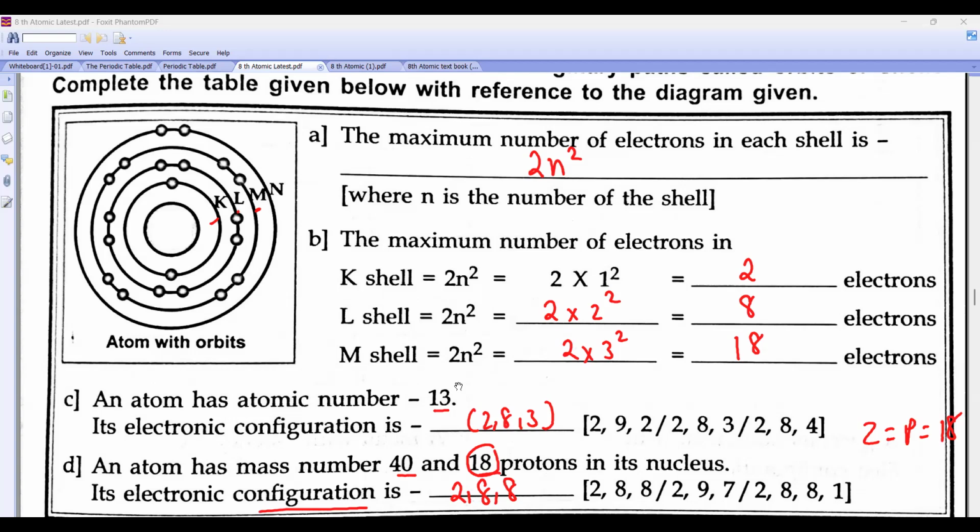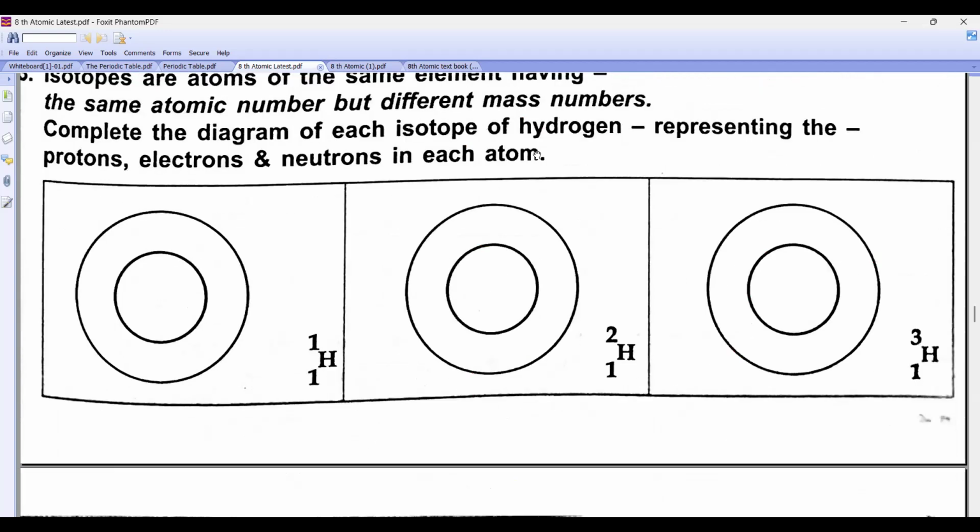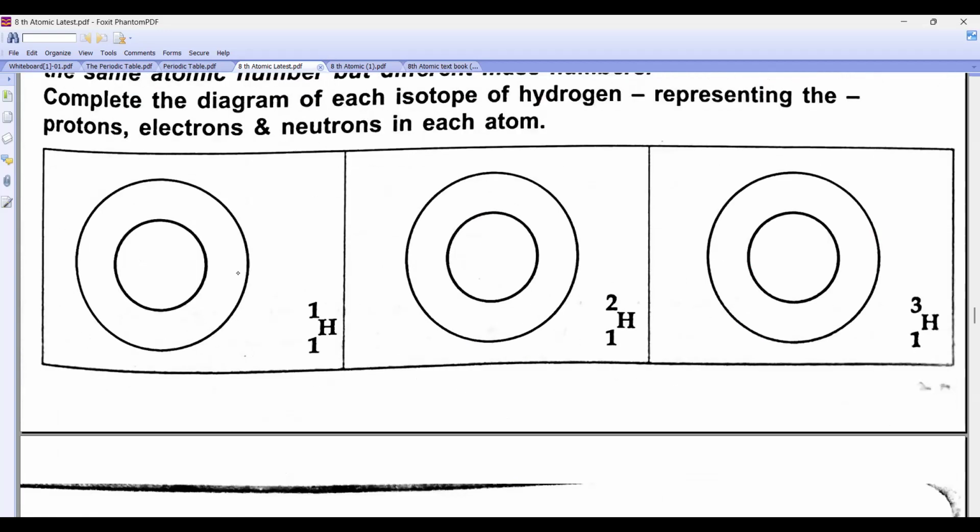Let us go to the next. Isotopes are given, and we have to write. I told you, beta, this will come. Atomic number is one, mass is one. So 1 proton, 1 electron, no neutron. Here it will be 1 proton, 1 neutron, 1 electron. Here it will be 1 proton, 2 neutrons, and 1 electron. In each, electron is 1, 1, 1 only. Clear?